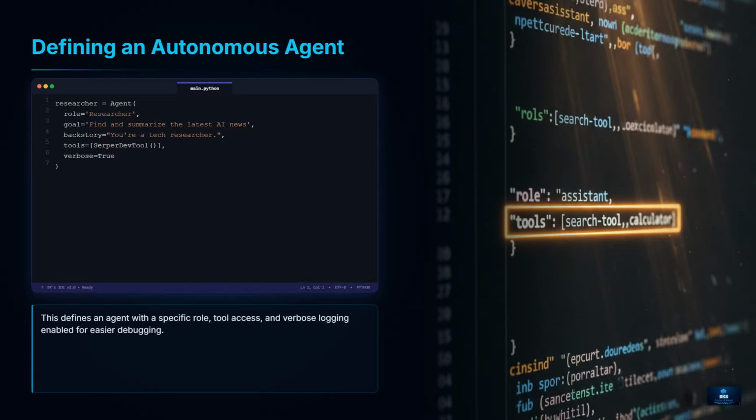Creating an agent is straightforward. You assign them a role, a specific objective, and a backstory to set the tone. You also give them a list of tools, like a search tool that they can use. Setting verbose to true is a great practice, as it lets you see the agent's internal thoughts in the console.